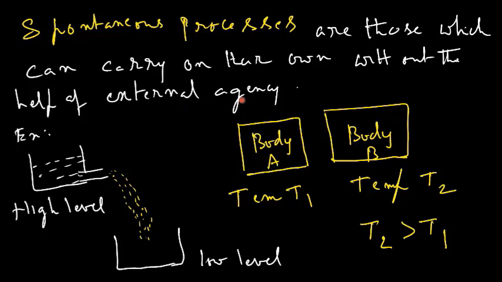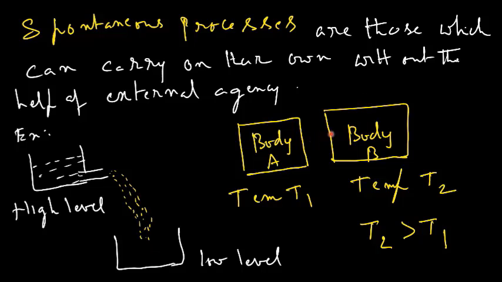Just now we discussed two processes, that is, water flows from higher level to lower level. Here again an external agency is not necessary. The best example is in our houses, buildings, offices, etc. The overhead tank is kept at the terrace, and from the overhead tank we get the water through pipes into different flats. Therefore water flows from higher level to lower level, which is a spontaneous process.